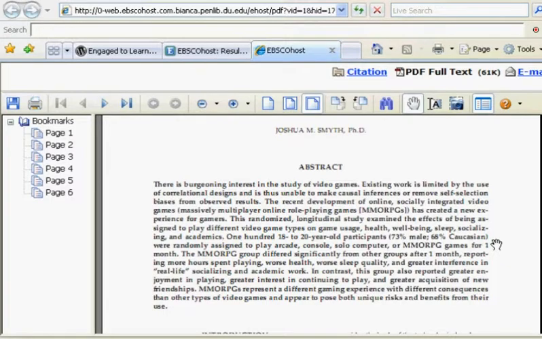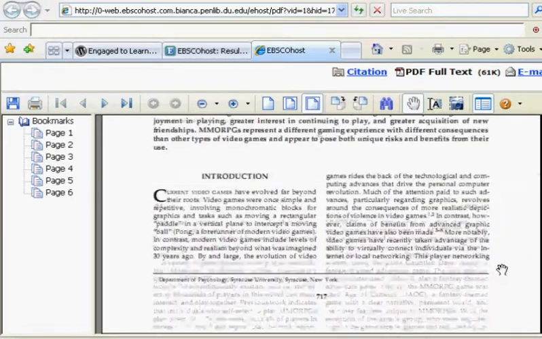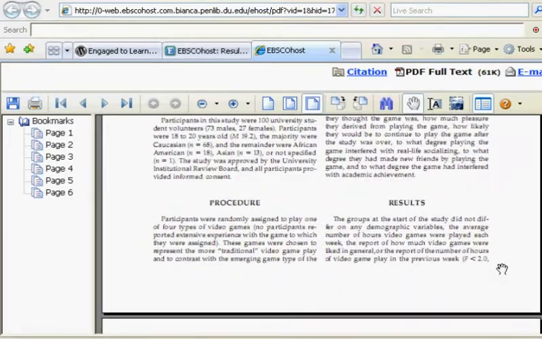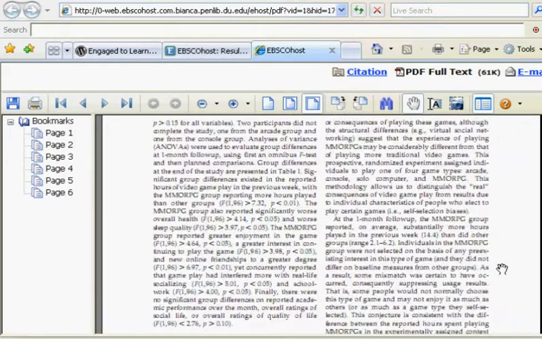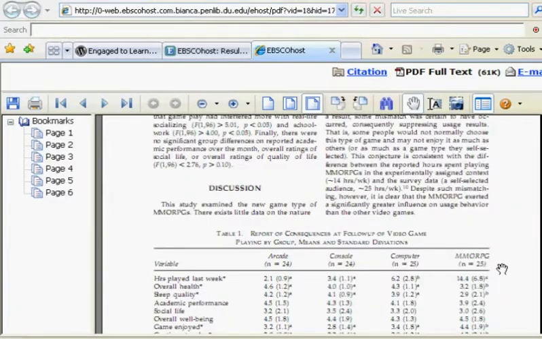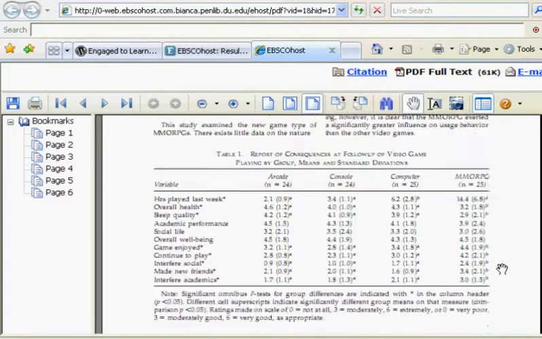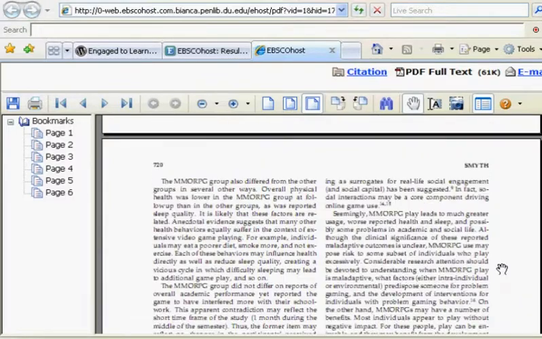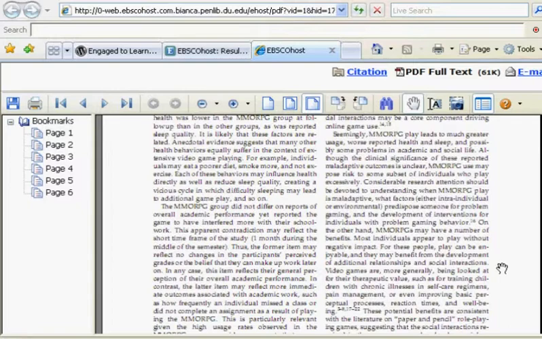So why don't we scroll down here? We'll scroll down and go to the results and discussion section, and we'll notice that it's got this nice table. We'll read through this. Okay, so apparently MMORPG players say that it interferes with schoolwork.